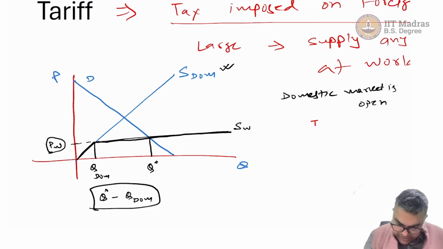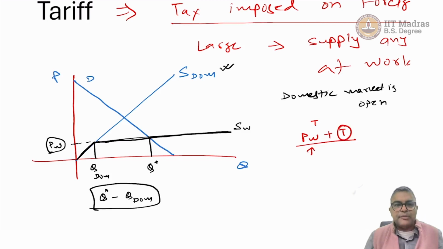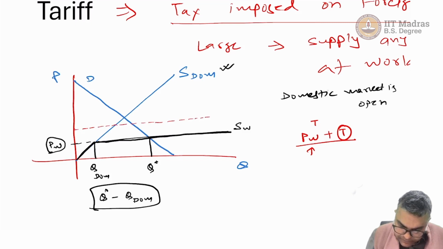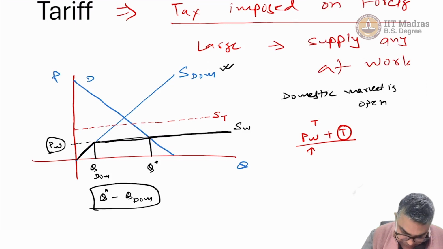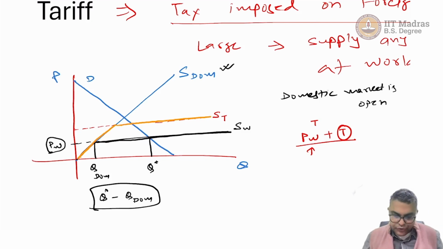Now let us say that the government imposes a tax of T on foreign suppliers. Now they can't supply at PW, they will supply at PW plus T, because PW they would be getting and T will be going to the government. So the new supply curve for outside suppliers after the introduction of the tariff is going to look like this.